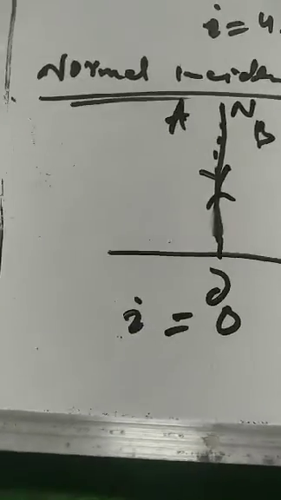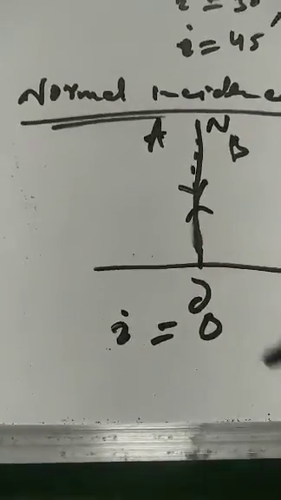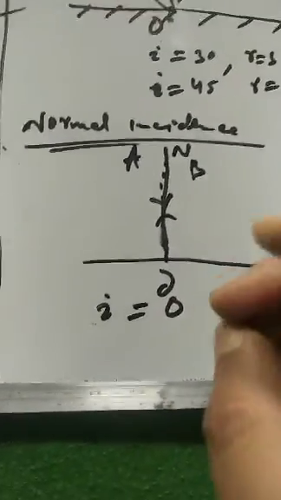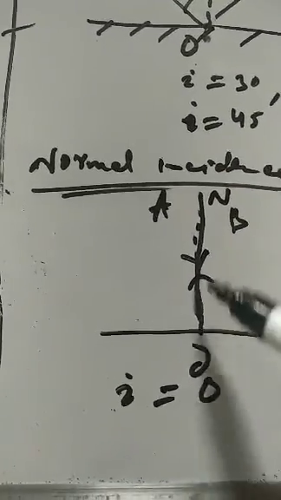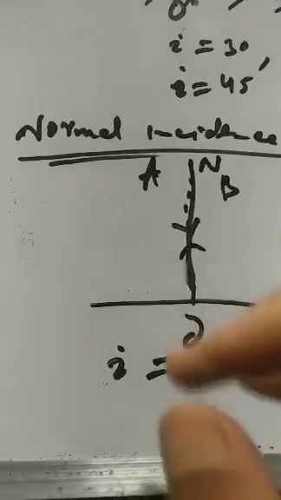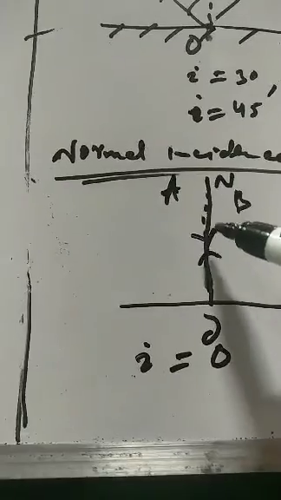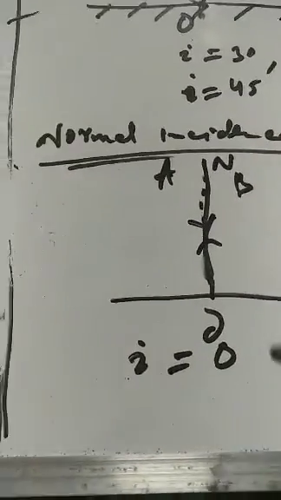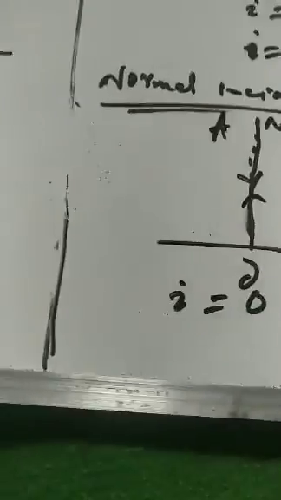So what happens when light is made to fall on the mirror perpendicularly? When a ray of light is incident normally on the surface, the reflected ray retraces its path. The ray of light retraces its path on reflection. So it follows the same path but moves in the opposite direction.